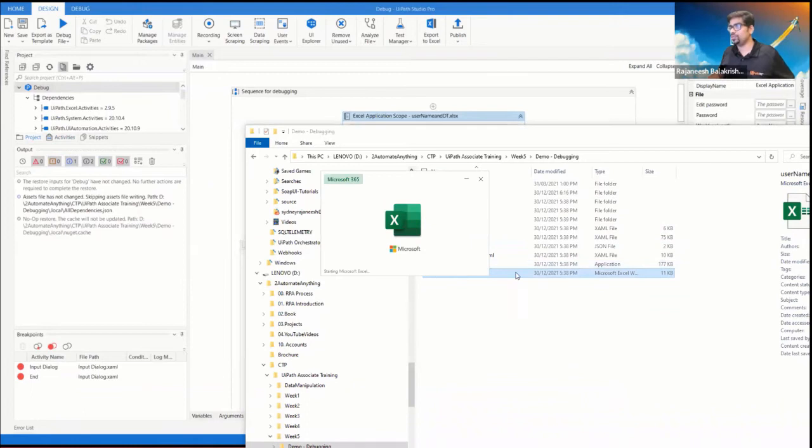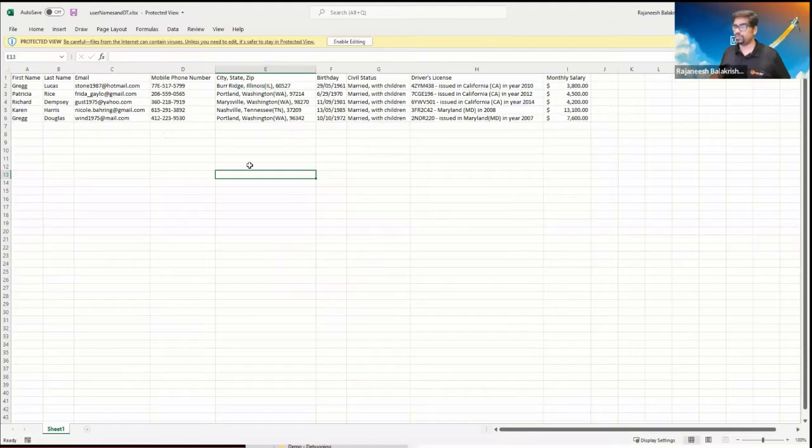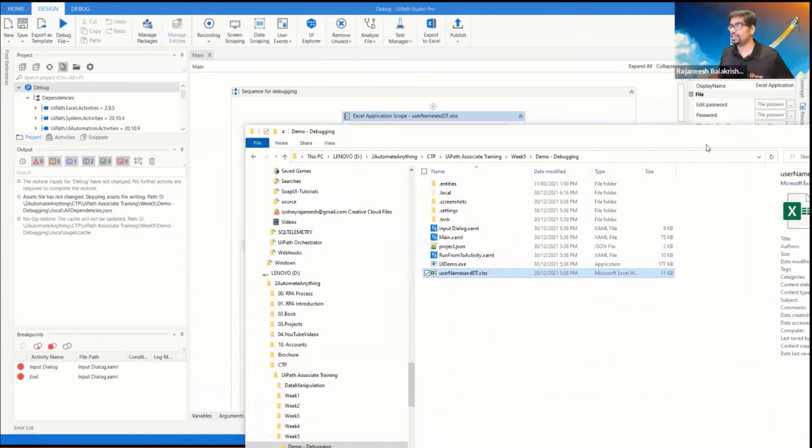And it has the UI demo application as well. In that particular folder, we have the UIDemo.exe, which will open the UIDemo.exe, and we enter all this information. You can see this mobile number has some text in it, which is an E, which is not expected. So we are quite intentional to put that to create an error, right?